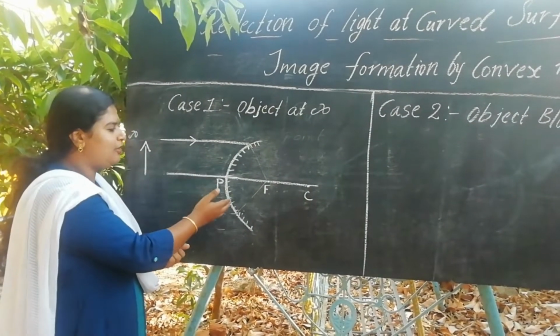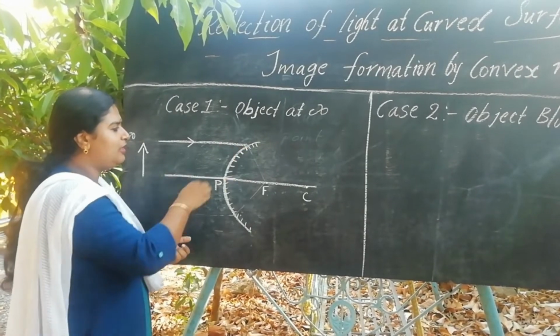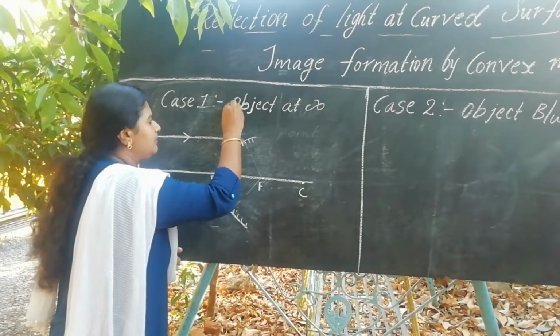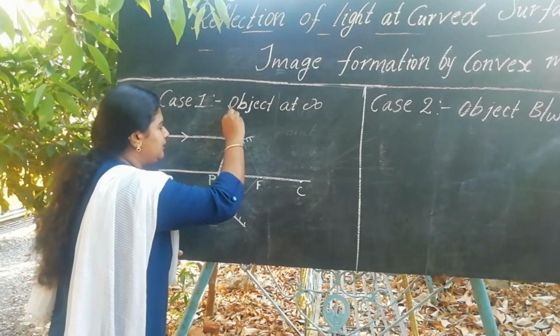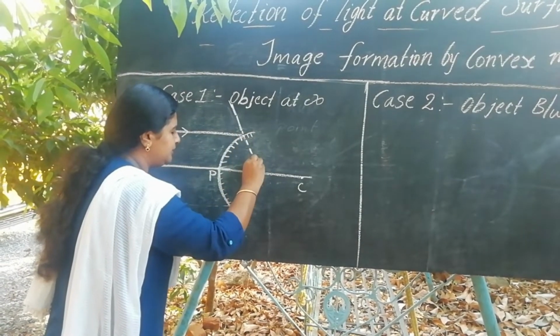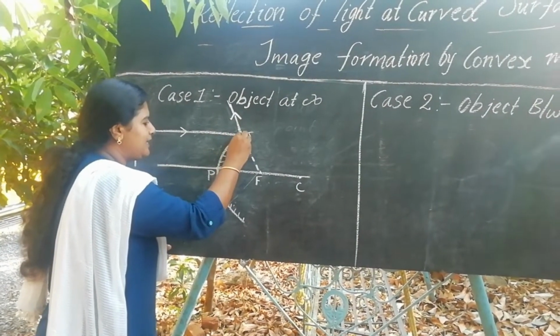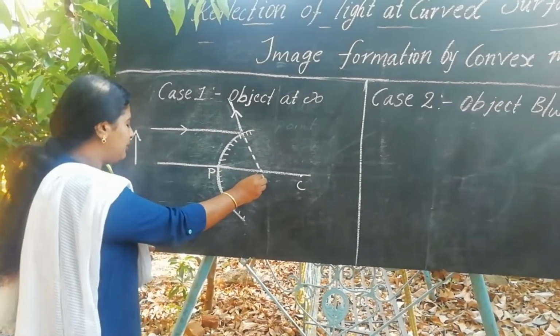We know that for a convex mirror, any ray that travels parallel to the principal axis, on reflection appears that it is coming from the focal point. So this is the reflected ray. It appears as if it is coming from the focal point.